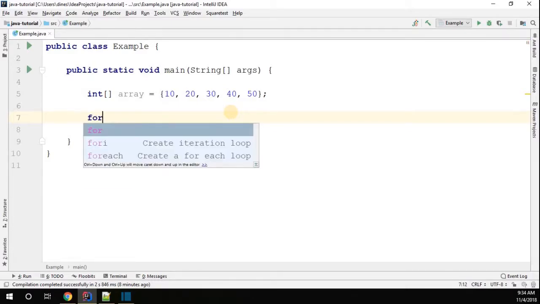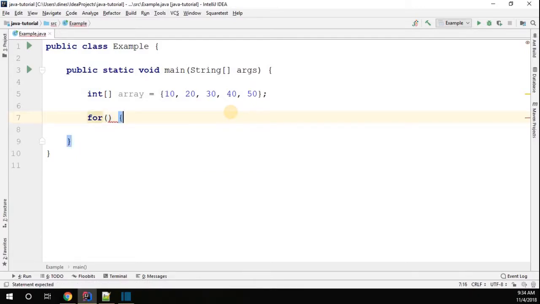The syntax of the for loop is: for, open bracket and close bracket, then the statement that you want to execute over multiple iterations. The for actually has 3 sections: int i = 0, the initialization. Then a semicolon.